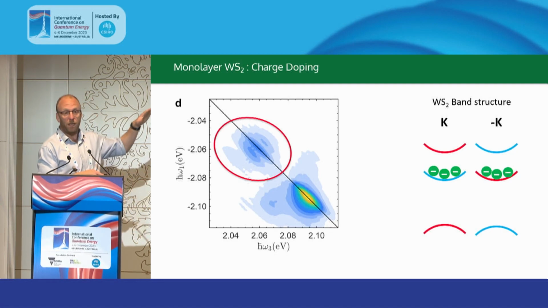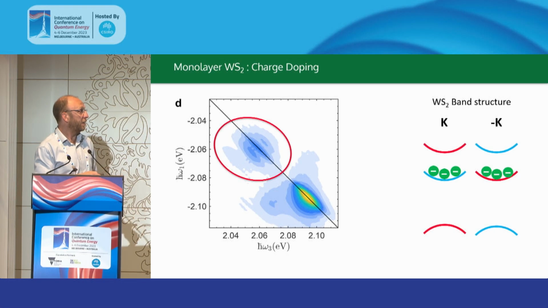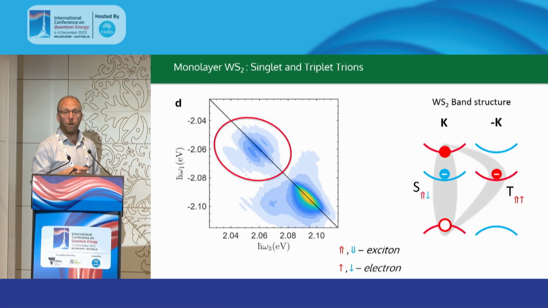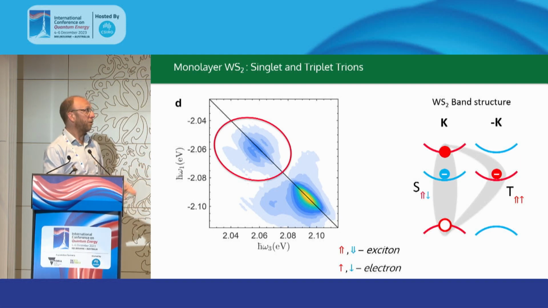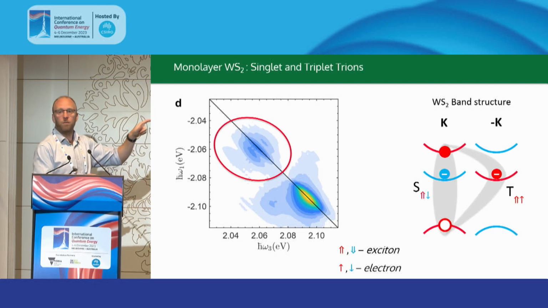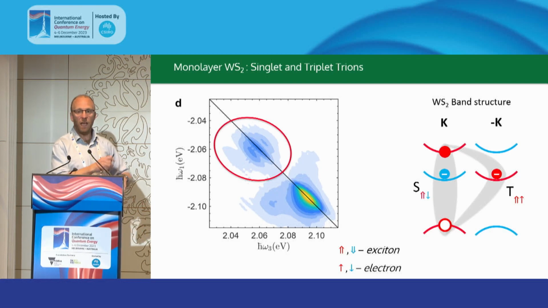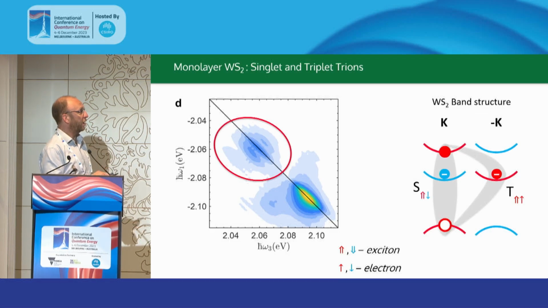So the electrons that are doped in our system are sitting here, but that means that when we create an exciton, so if we're exciting with left circularly polarized light to create an exciton in the K valley, we can then form a bound state between our exciton and electron, known as a trion, and there's two different types of trions we can form, either with a spin singlet type configuration or a spin triplet type configuration. And these are split by around 7 millielectron volts, which is what's giving us the multiple peaks here.